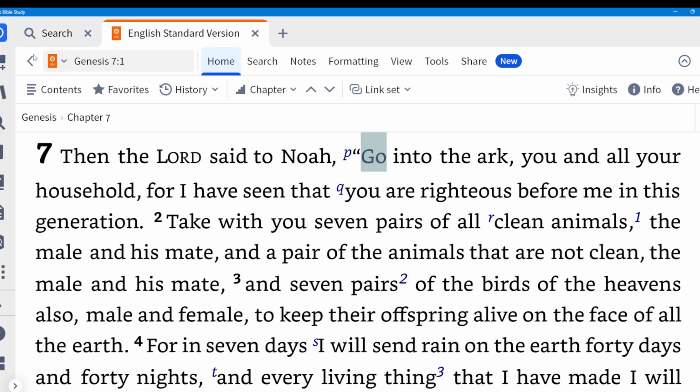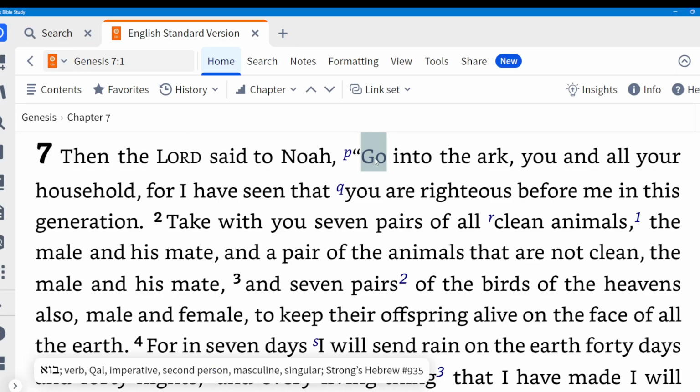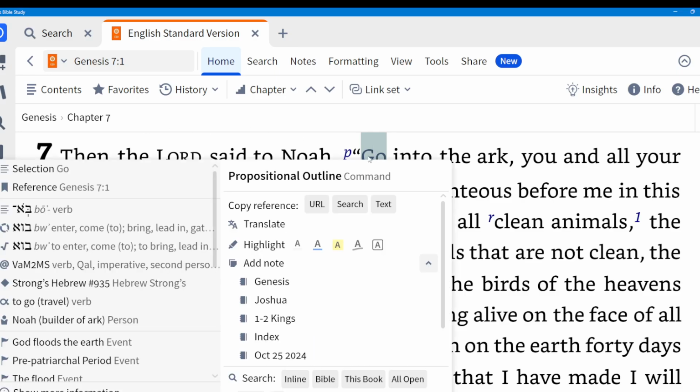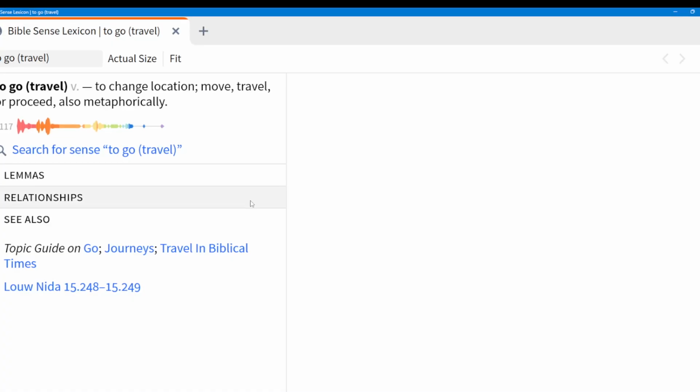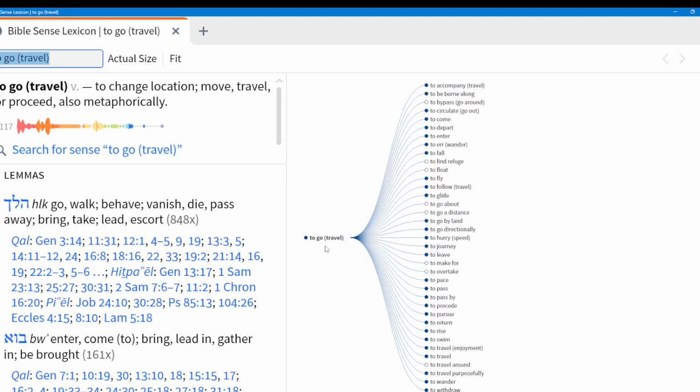So can we improve our search a little bit more? We sure can. We can right click go again, and we can go to this Bible Sense lexicon. And if I click this, it'll show me that go to go, parentheses travel, is a nice big term that includes all these different things: to journey, go by land, go a distance.